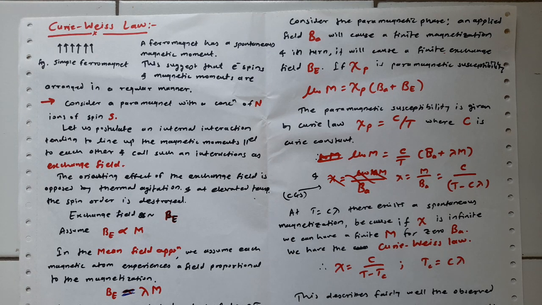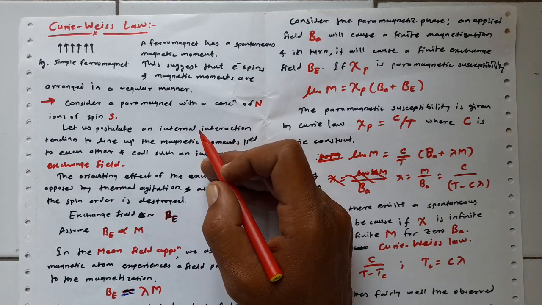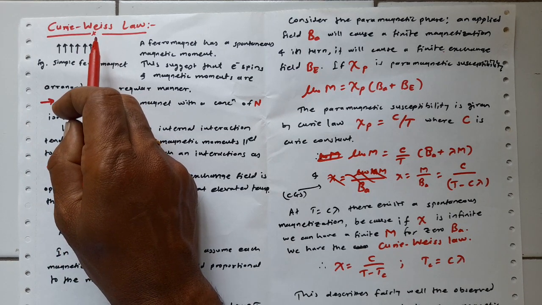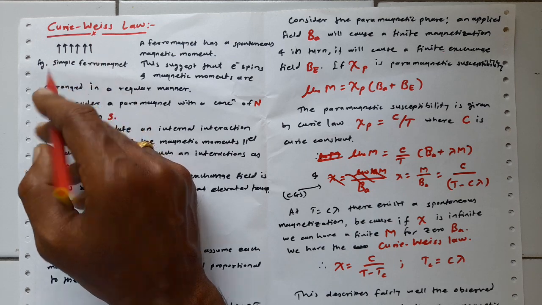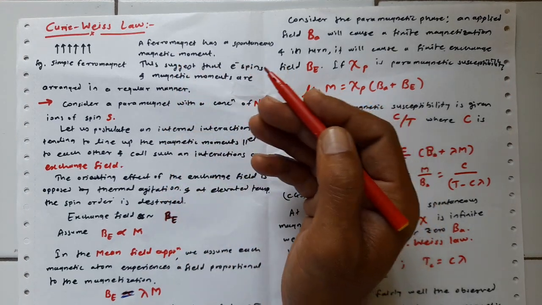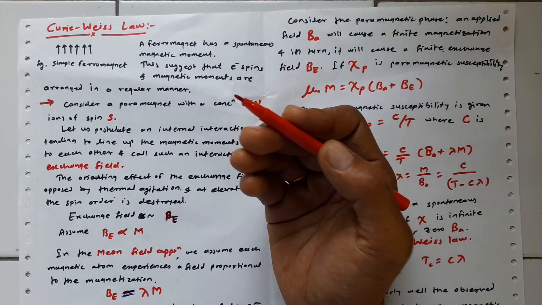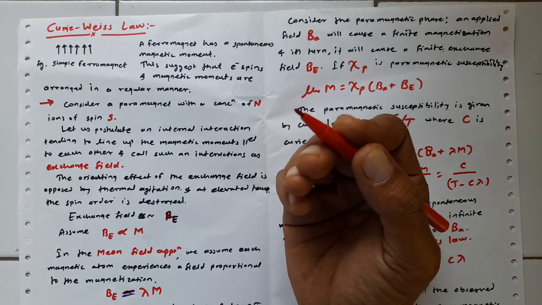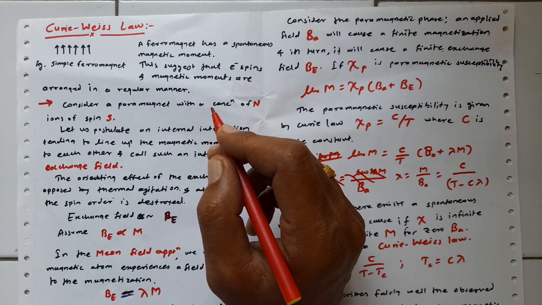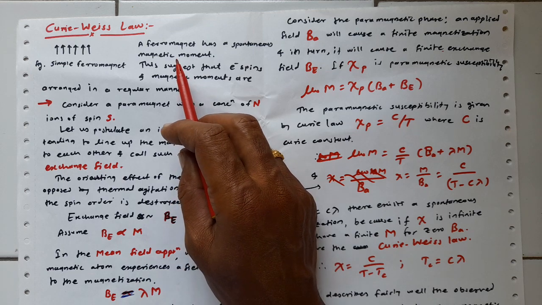Hello friends, today we are going to start with the next module, that is ferromagnetism and antiferromagnetism. We have seen the Curie law in the previous module, that is susceptibility is proportional to 1 over temperature, which is applicable for paramagnetic material. Here we can find the temperature at which the order and disorder state transition occurs. That we call the Curie temperature or the transition temperature, or the critical temperature as well.